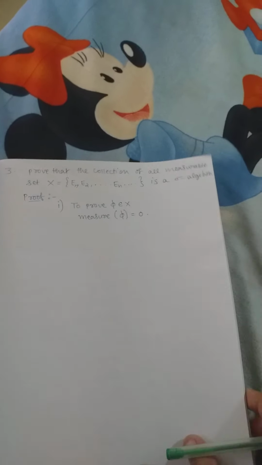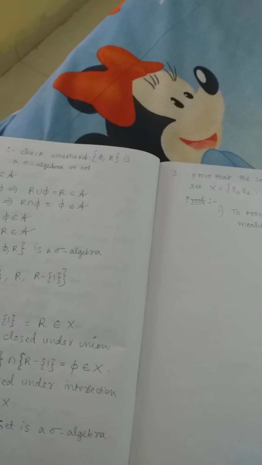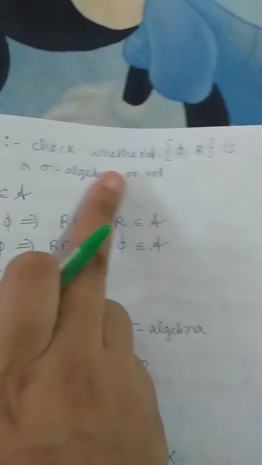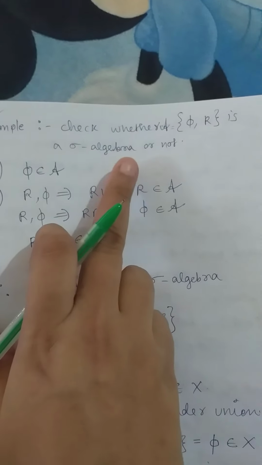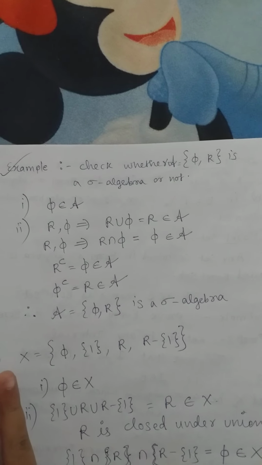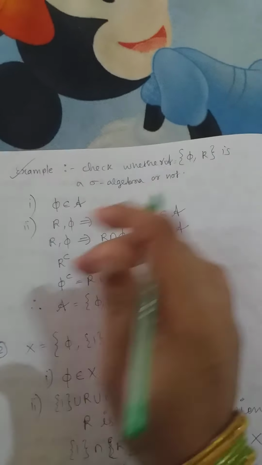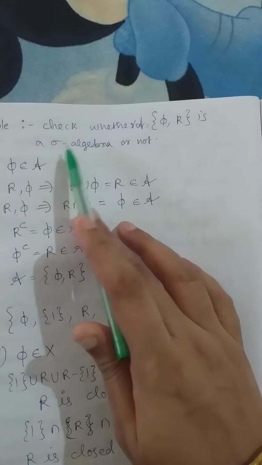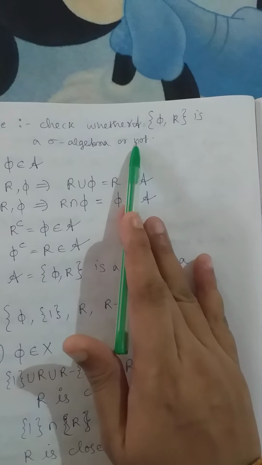For example, I will show you how we can check whether a given set is a sigma algebra or not. If you understand this sum, then you will get a clear concept of the term sigma algebra. Look at the question. Check whether this is a sigma algebra or not. You have to check whether this given set is a sigma algebra or not.